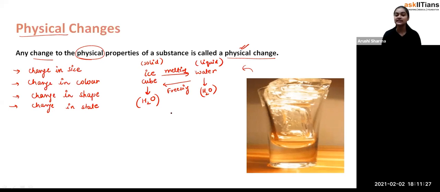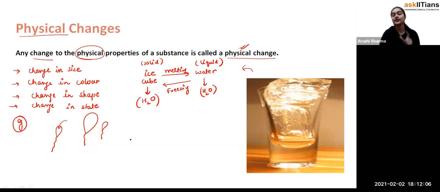Now if we talk about change in size, let me give you one example here. There is a balloon. If you blow more air into it, its size is going to change. But if you release that amount of air from it, it could convert back into that shape, that size. So that could be said to be a change in size as well as a change in shape. Whenever there is a change in shape and size, we call it a physical change. But the chemical composition is not going to be changed.